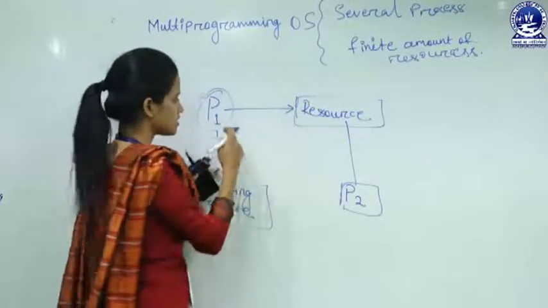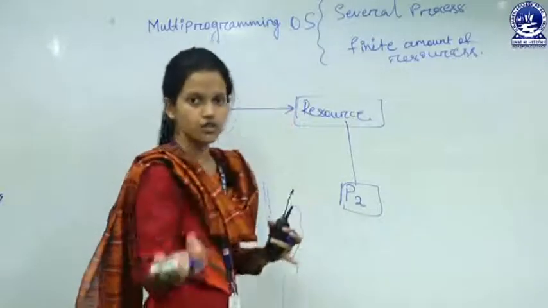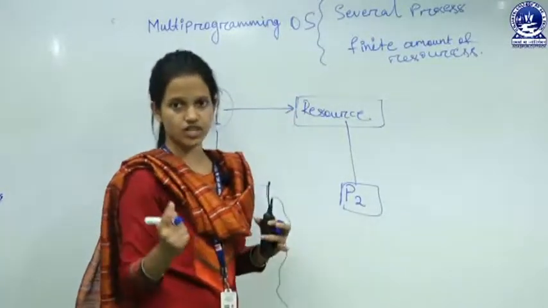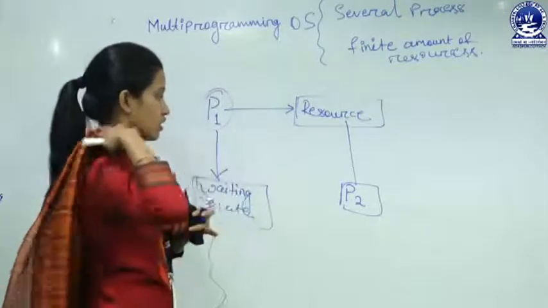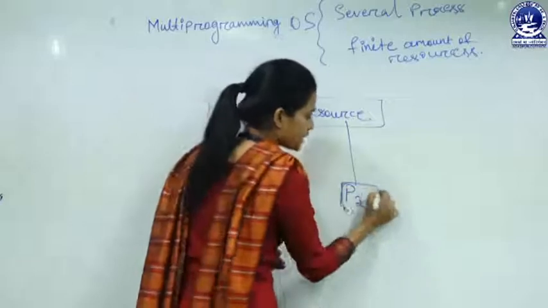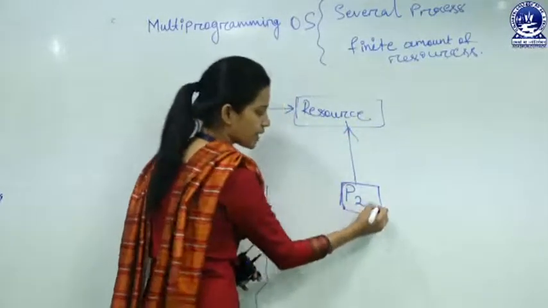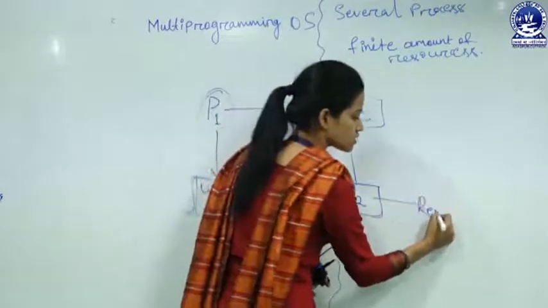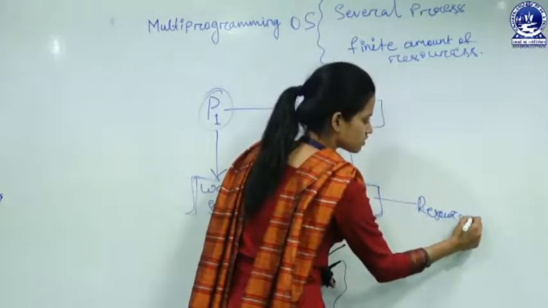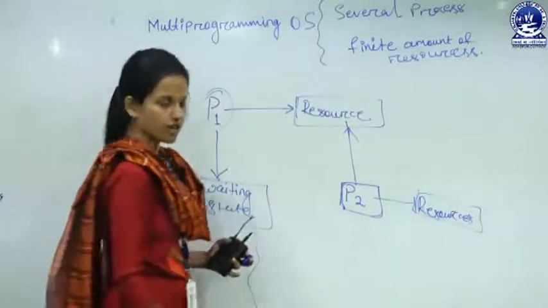After completing its IO operation, it will go to the execution state, and after execution it will terminate. That is the state transition diagram, fine. But in this case, if P2 is holding this resource and P2 is waiting for another resource, this condition is possible.